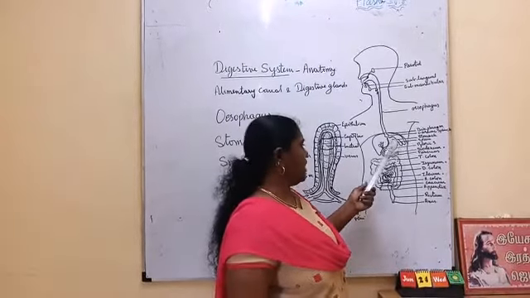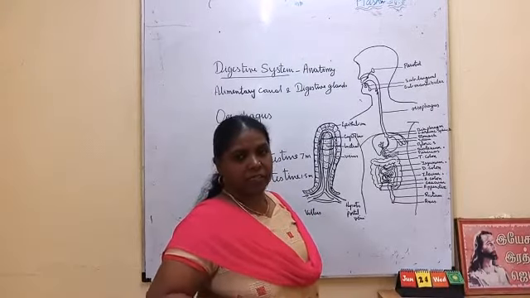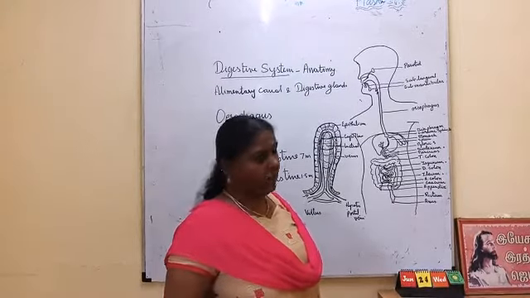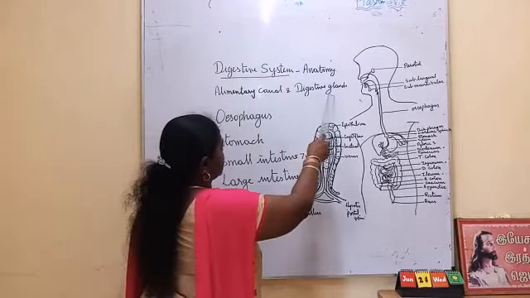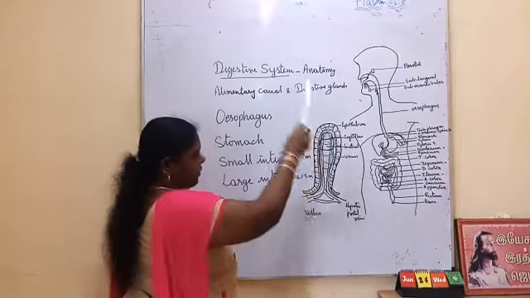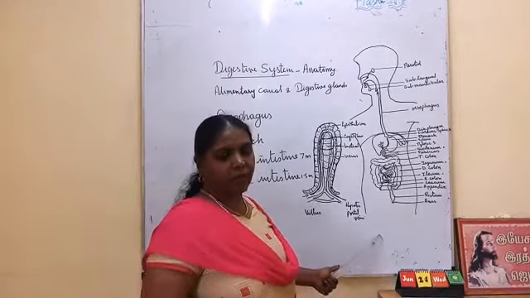In addition to this, inside the stomach, we have the digestive juice secreting glands. Okay. So, we have seen the alimentary canal and digestive glands, the anatomy. We are going to see the physiology, how the digestion takes place.